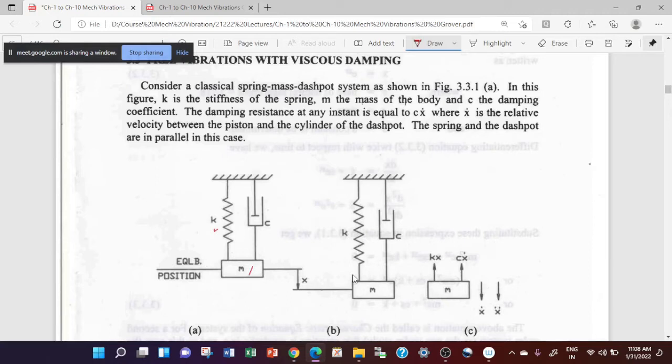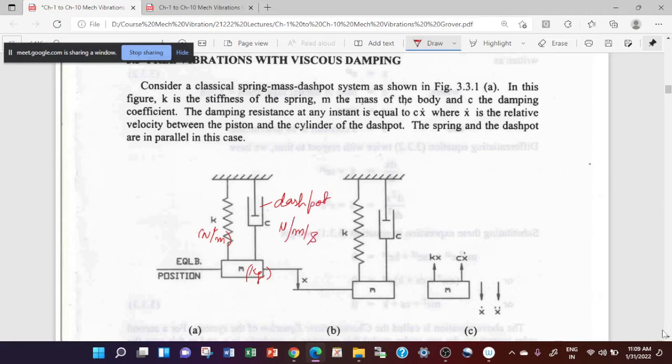The mass is in kg, the stiffness is in Newton per meter, and this is a damper, or you can say dashpot. It will have a unit of Newton per meter per second.